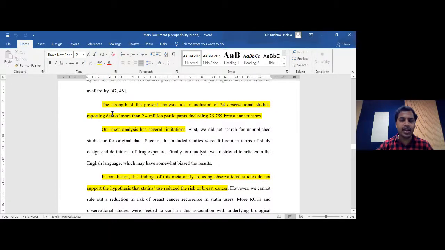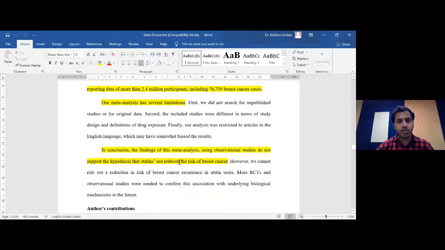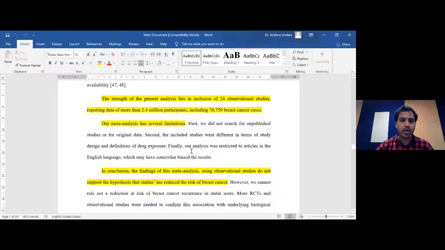So certainly at the end of the discussion, we need to mention what are the various strengths of this current systematic review and meta-analysis. And also we should not restrict ourselves to only the strengths. Obviously, as Richard mentioned, no one can conduct a perfect systematic review and meta-analysis. Certainly there will be some limitations, and all those limitations we should accept and clearly mention under the limitation section. Okay, so it is not that anyone will have only strengths; there will be some limitations, and we need to mention those clearly in the manuscript.